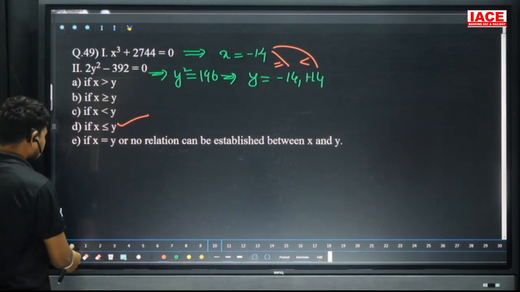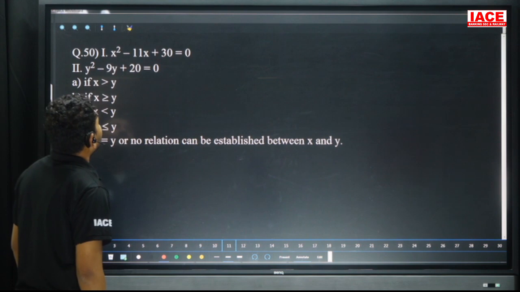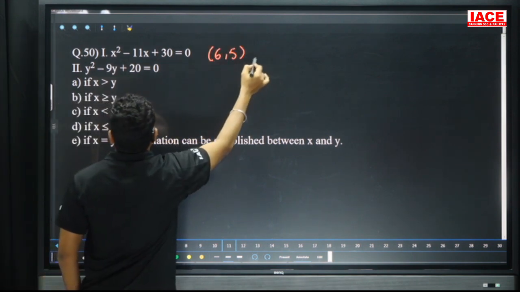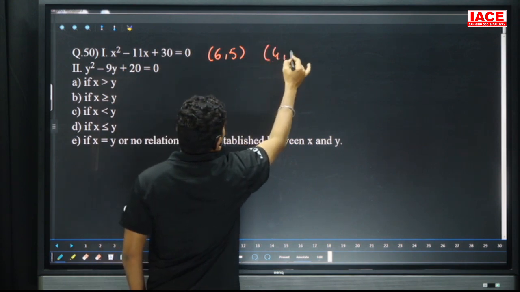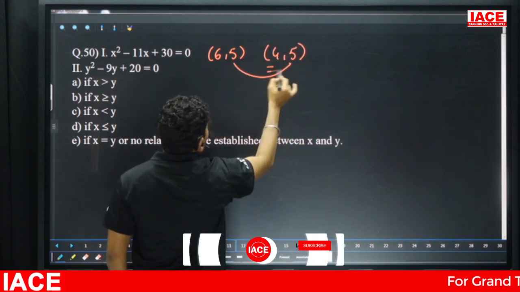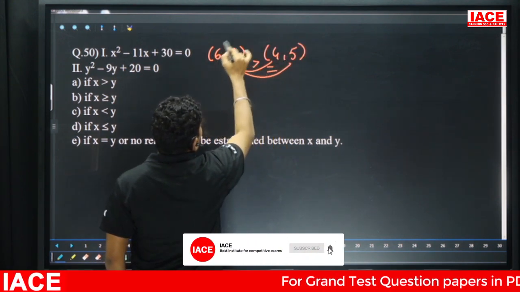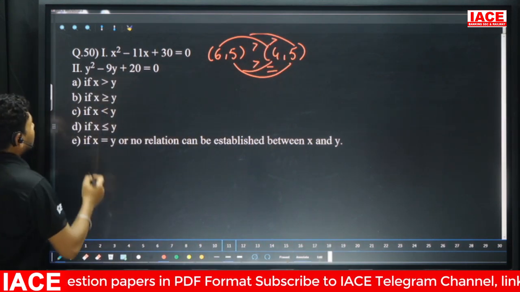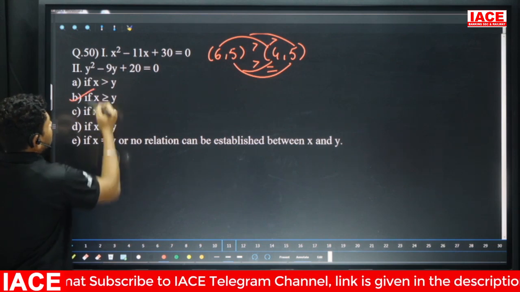D. Next, x square minus 11x plus 20 is equal to 0. Here the factors are 6 comma 5, and the next equation's factors are 4 comma 5. Here 5 equals 5, and 6 is totally bigger compared to 4 comma 5. Then x greater than or equal to y. Our option is what? B.